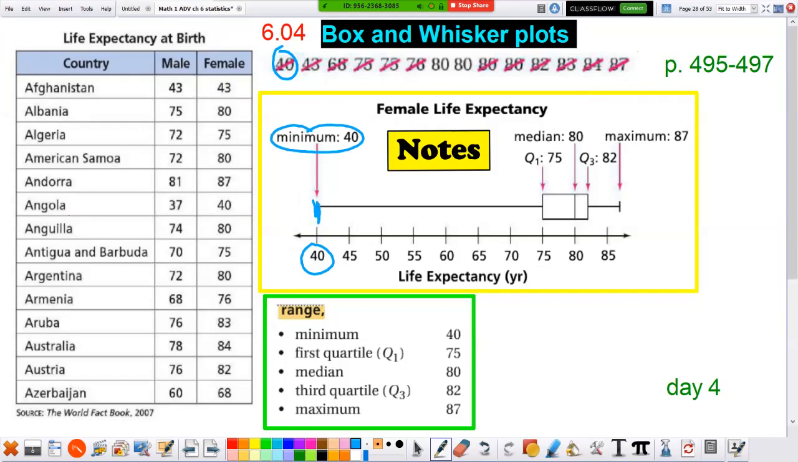And then we go to the top of our list, 87, that was this number right here. That's the maximum, that's the oldest. So here's 85, so 87's about right there. We put a little line. So this is how we're going to create the box and whisker plot. And then we're going to look at the median. What is the middle of this list?